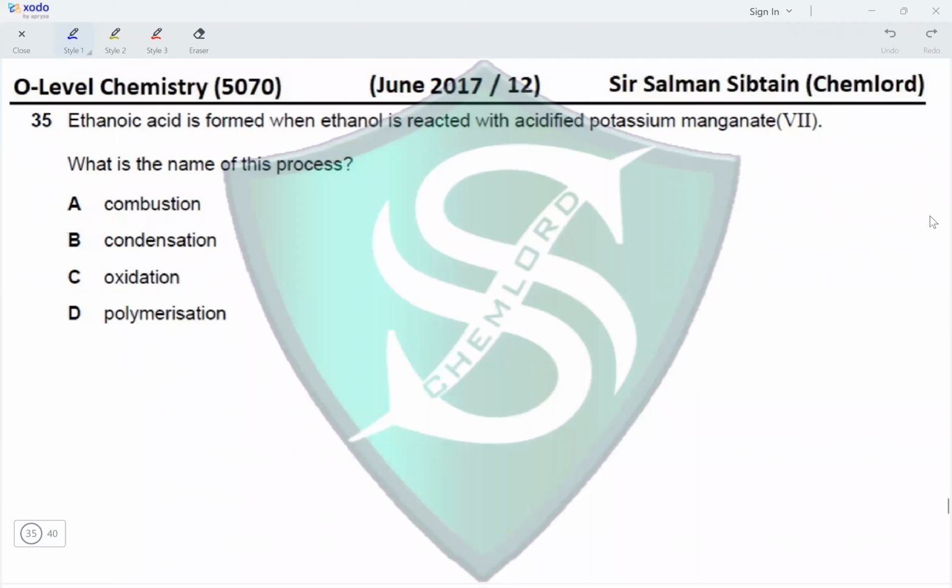Question 35. Ethanoic acid is formed when ethanol is reacted with acidified potassium manganate(VII). What is the name of this process? So ethanol to ethanoic acid is called oxidation. Therefore, the correct option for this question would be option C.